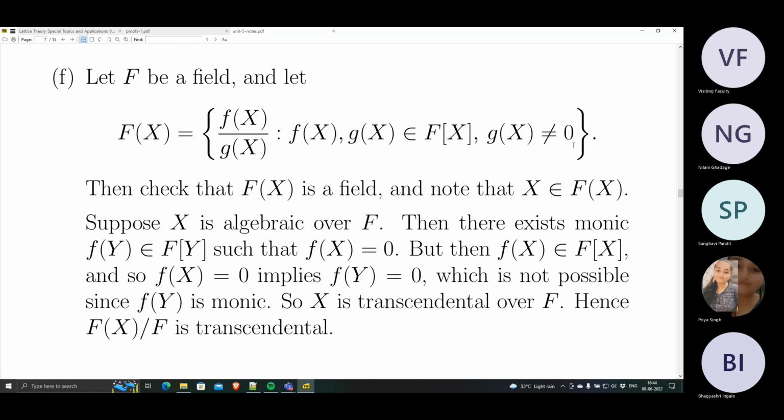Okay. In particular, the variable itself, X, the monomial, right? This is an element of F round bracket X. This is x by 1. So this is an element of this field F round bracket X. F round bracket X is an extension field over F itself. So we are concerned with the extension field F round bracket X over F. And X is an element in this extension.